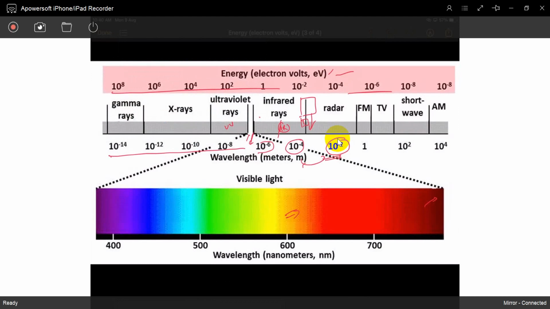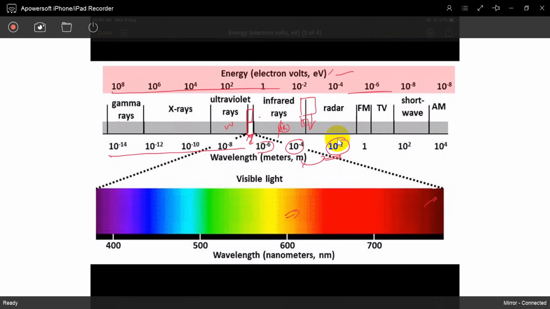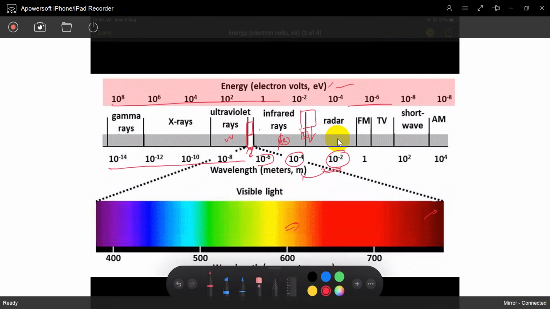So the wavelengths: visible range, infrared and ultraviolet. This is the visible range. Frequency is increasing toward ultraviolet rays, X-rays and gamma rays.